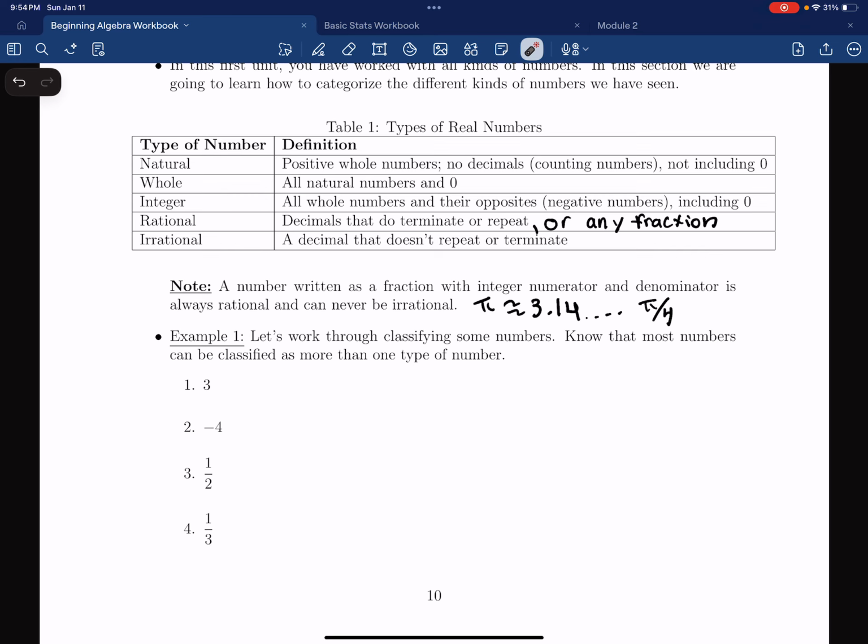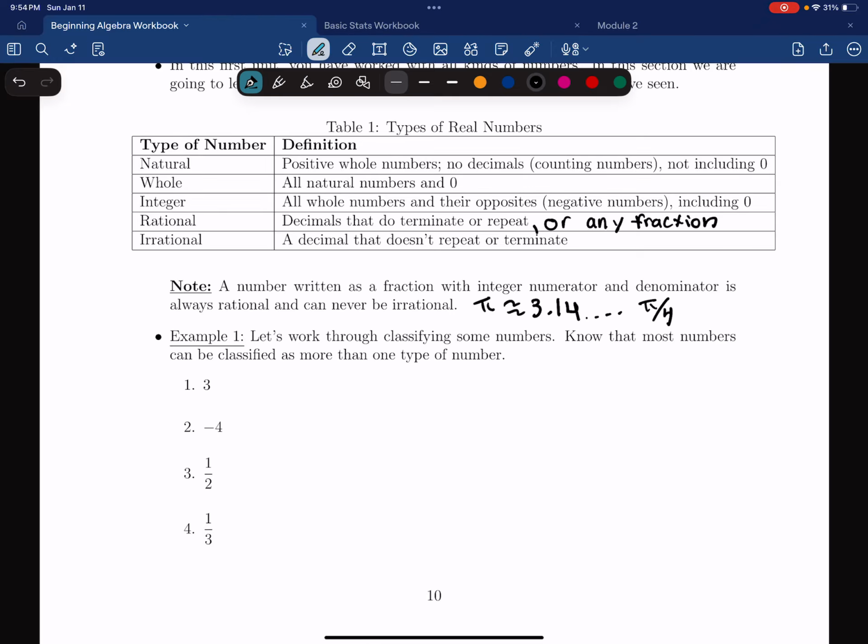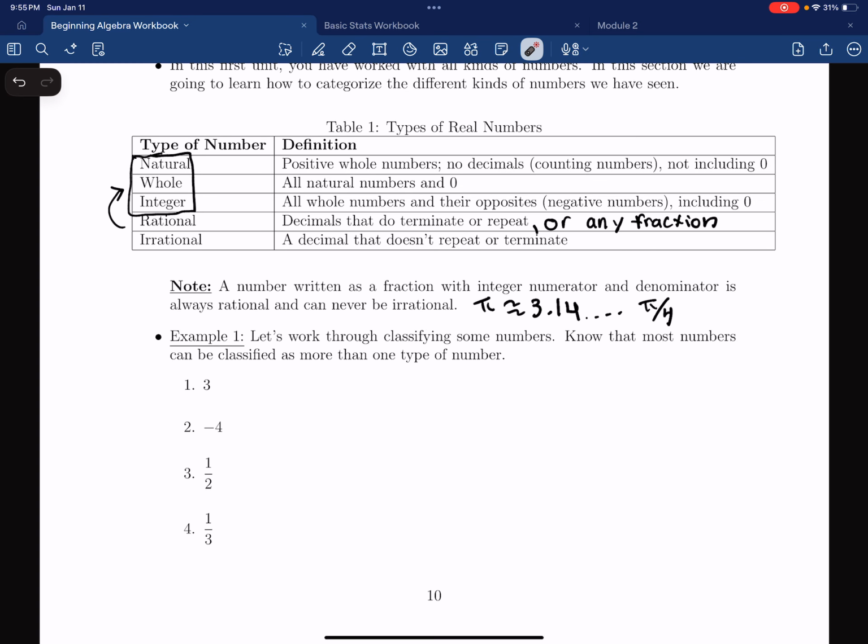So what's considered a fraction is anything that has two rational numbers being divided by each other. And rational numbers include these first three types of numbers here. So all these numbers up here are rational. And any other numbers that don't fit in with these categories or isn't a fraction, it's irrational.